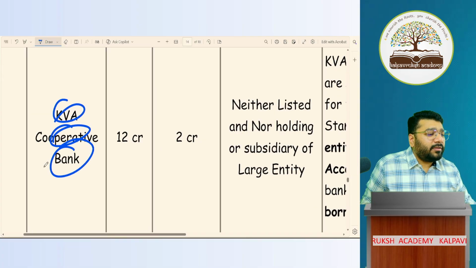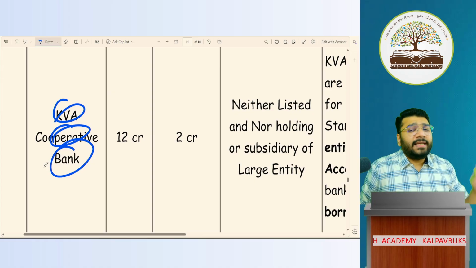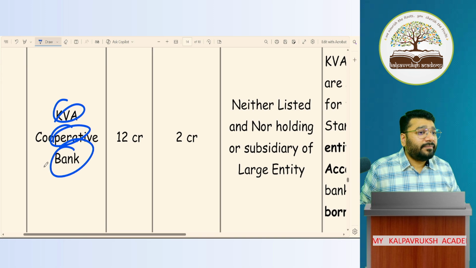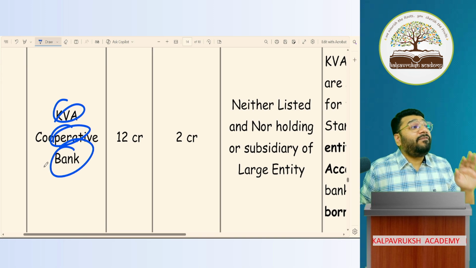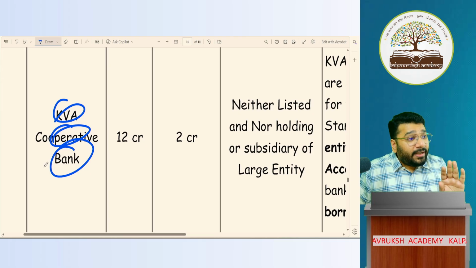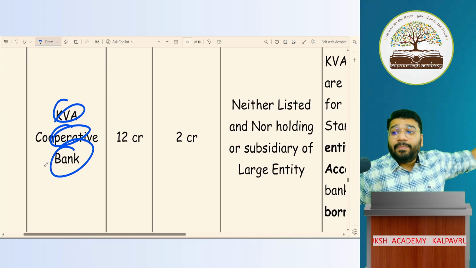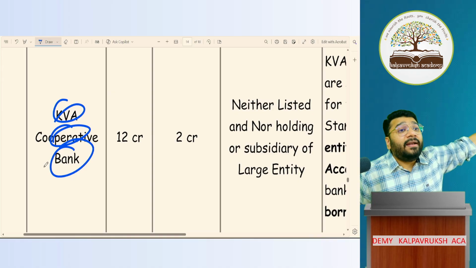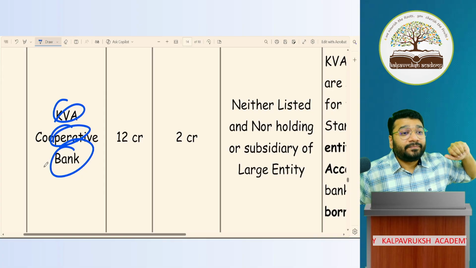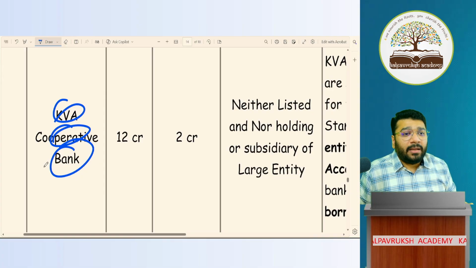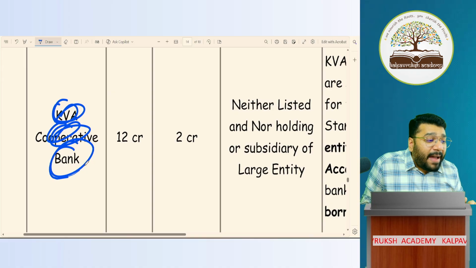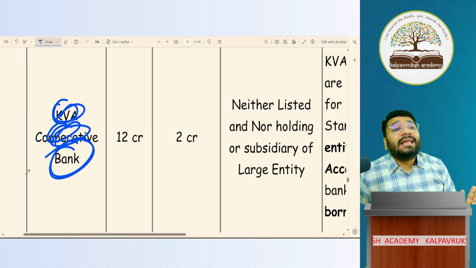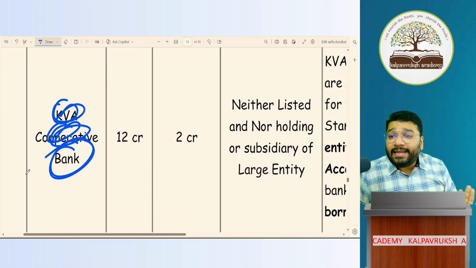KVA Cooperative Bank. Is it a company or non-company? Cooperative. If it is a company, private limited should be there. Is the word limited, private limited, or OPC given? No. First you have to identify whether the entity is a company or non-company. What is it? Non-company. Now, coming to non-company, KVA Cooperative is a bank. A bank by default is a large entity. Will I look into any other criteria? No.